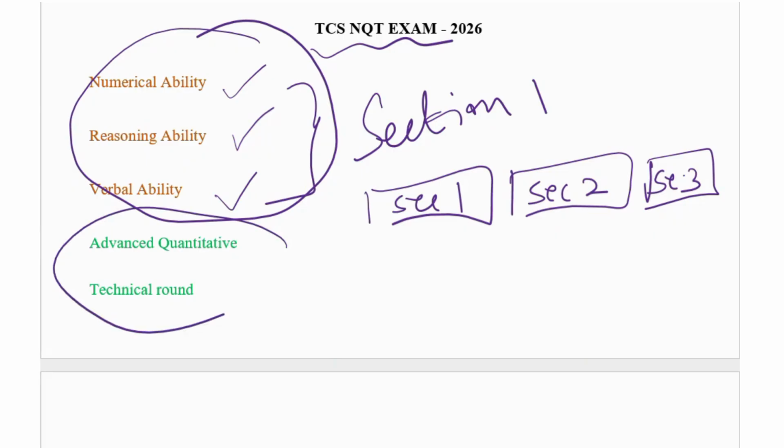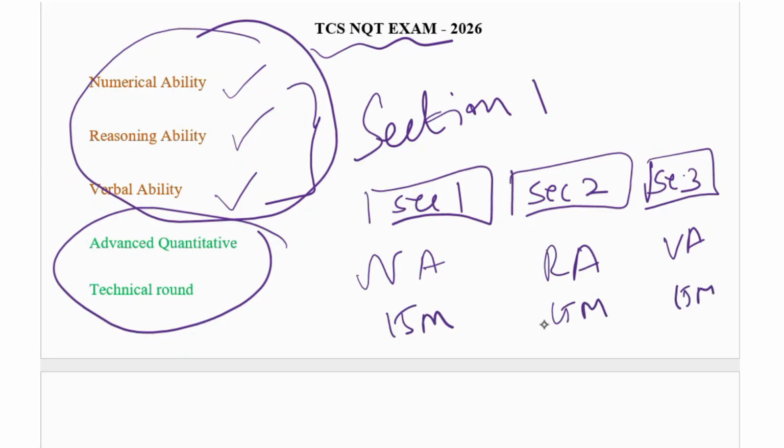This is the second section. In the second section also they divided it into section 1 and section 2. Here in section 1 numerical ability will be present, section 2 reasoning ability and section 3 verbal ability. It is a time limit; in TCS or any exam pattern, it will be a time limit. Numerical ability consists of 15 minutes and reasoning is also 15 minutes, so equal time will be present.